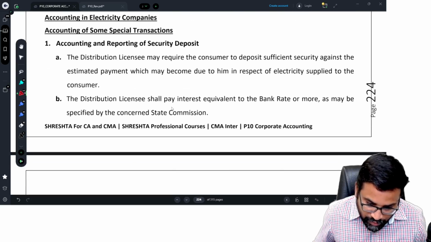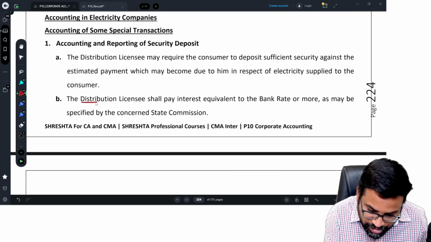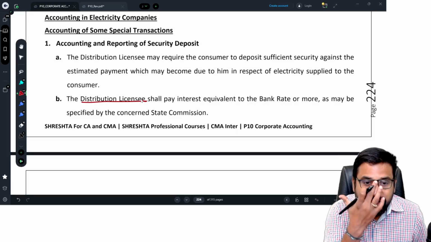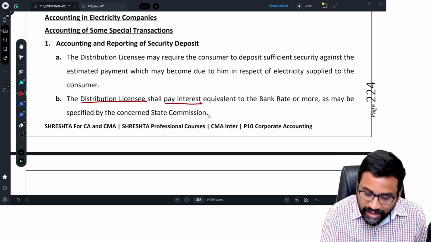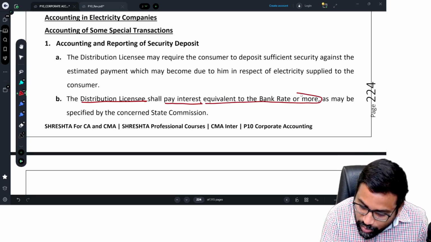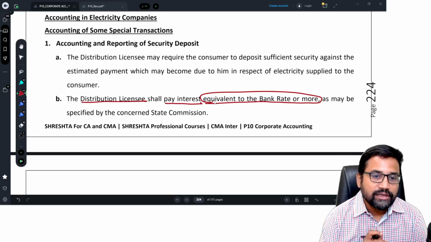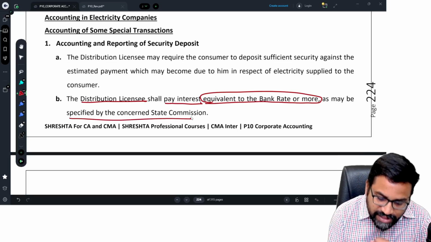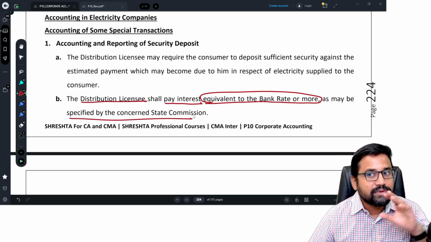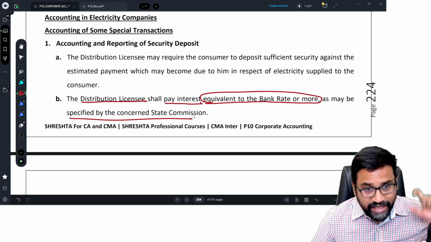See here. The distribution licensee, that means the electricity company, shall pay interest equivalent to the bank rate or more, as may be specified by the concerned state commission. We have the Central Electricity Commission, and the State Electricity Commission.